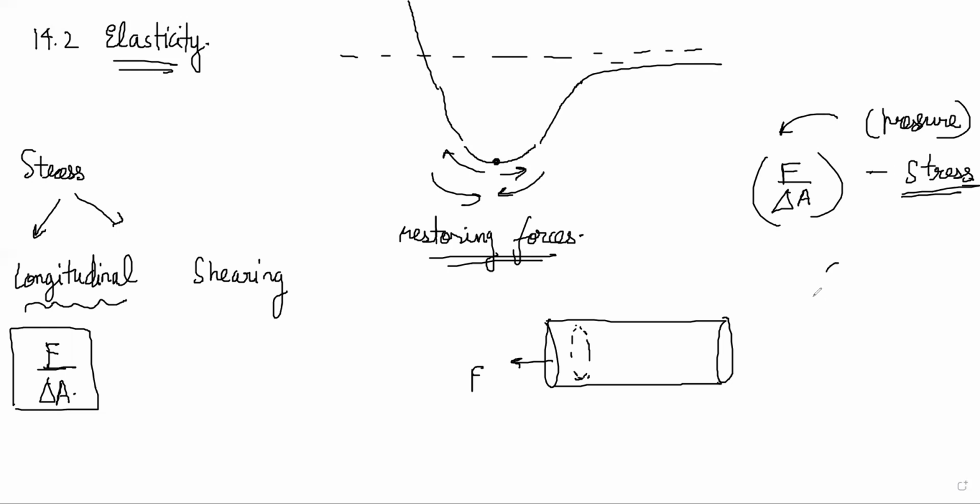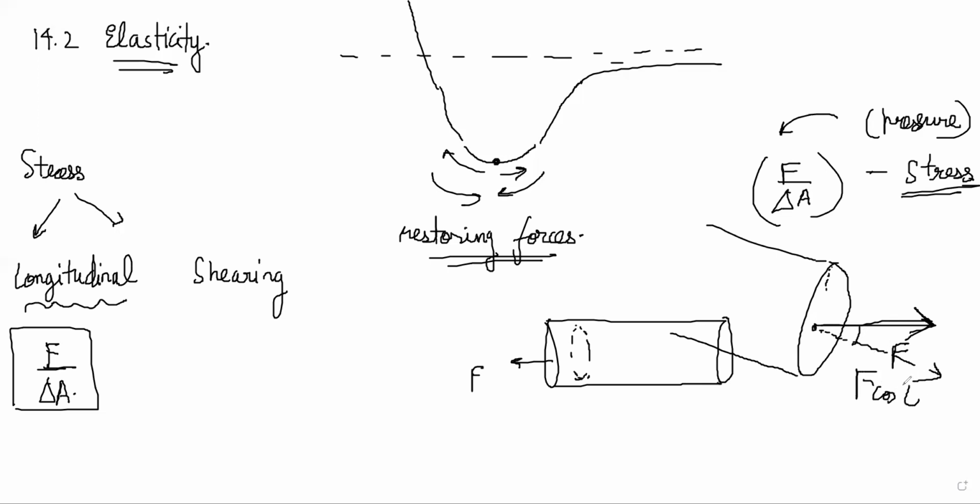Suppose your area was in a twisted way and force was like this, and area of cross section was like this, correct? Basically, you have a tube like this, let's say, and your force is applied at an angle, right? Then the force that will be considered is the component perpendicular to the area. So if F is like this and this angle is theta, what you will do is F cos theta is the real force which is normal to it, right?